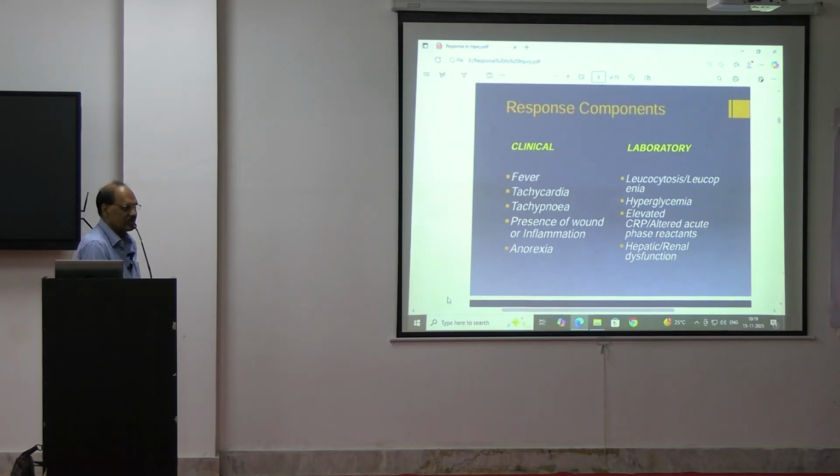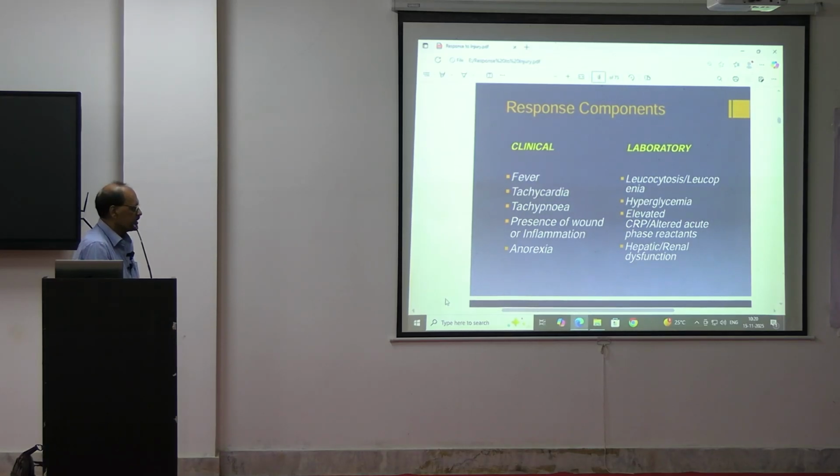12,000 per cubic millimeter. So if it is more than that, we call it leukocytosis. But if it is less than this, we call it leukopenia. Then the patient will be having hyperglycemia. Blood sugar level will be increasing. Hyperglycemia we call it.